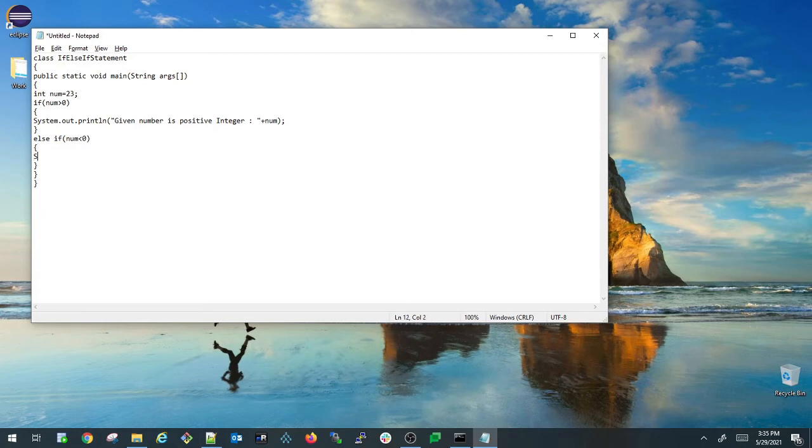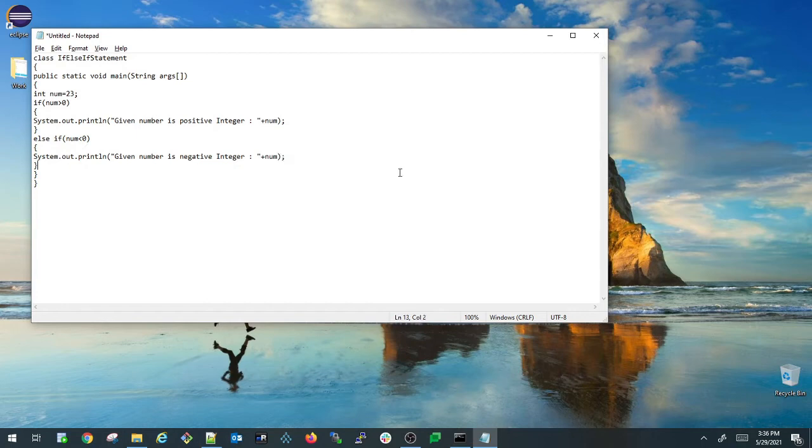So inside that I'm printing System dot out dot println. I'm saying given number is negative integer. And I'm just appending the same number here, and I'm just closing my statement.